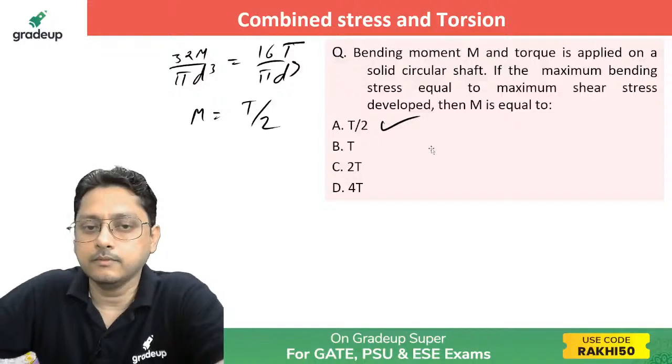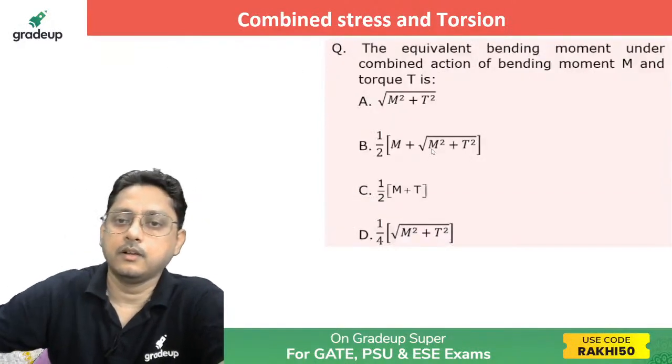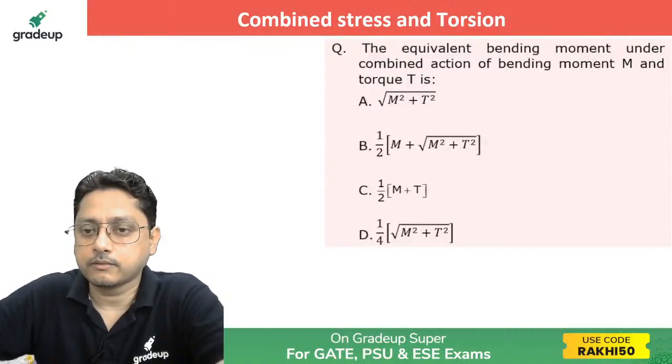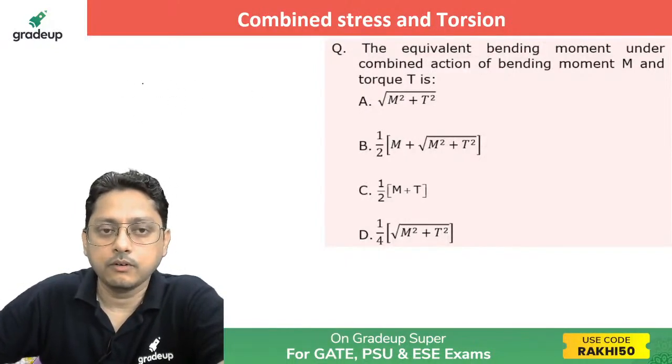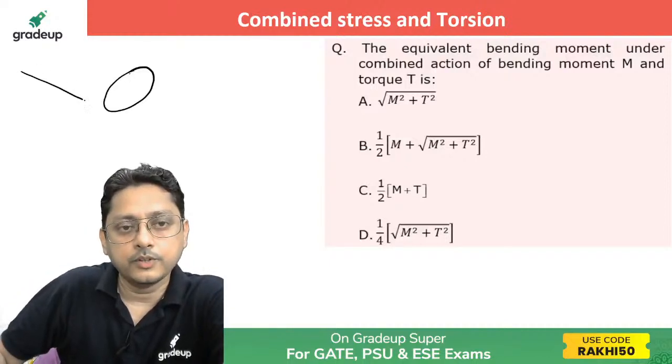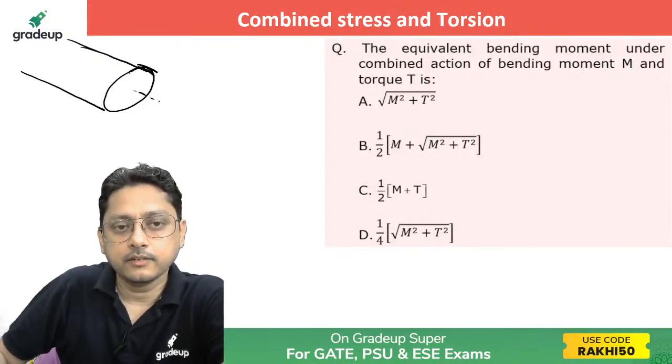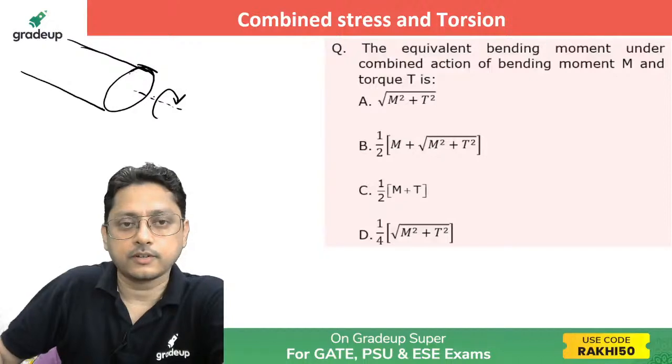What is the answer for this one? The equivalent bending moment under combined action of bending moment M and a torque T. If torque T and M both have a combined action, so here you have a shaft which is subjected to bending as well as torsion.